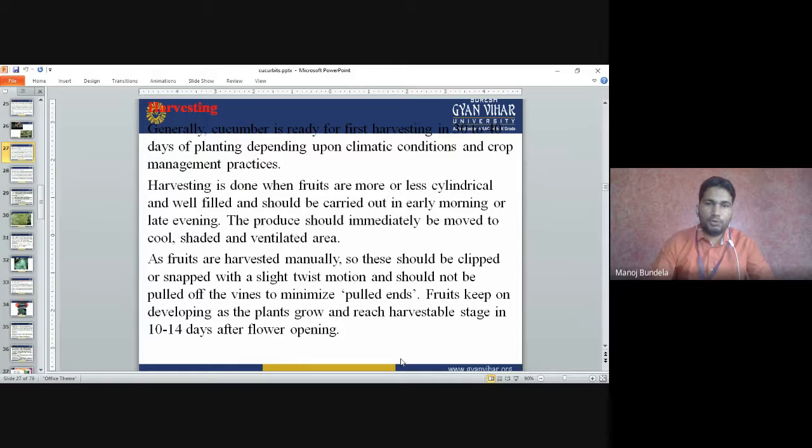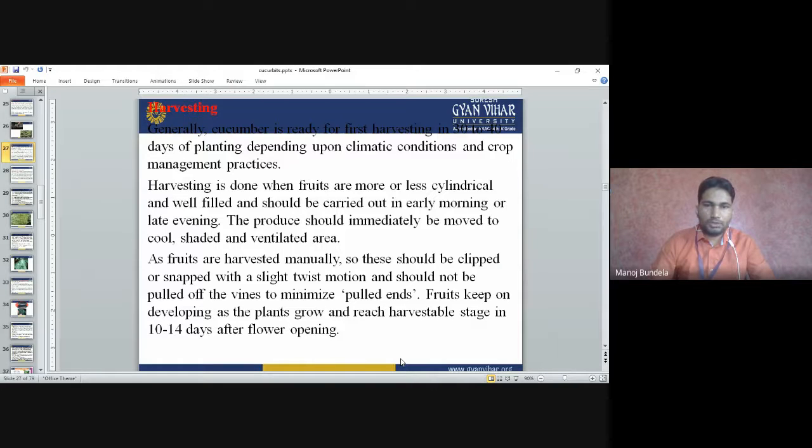The produce should immediately be moved to a cool, shaded and ventilated area. As fruits are harvested manually, they should be clipped or snapped with a slight twist motion and should not be pulled off the vines, to minimize pulled ends.